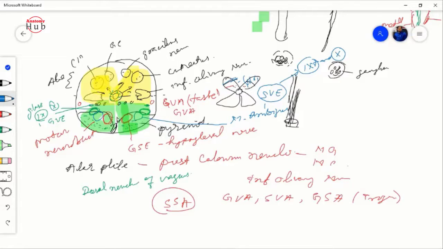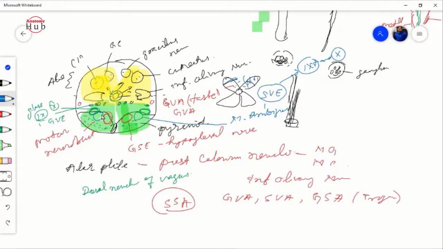Then come to the basal plate. Basal plate is also fragmented. Most medially you will find the general somatic efferent, that is your hypoglossal nerve. Then to the side of that you will find the nucleus ambiguus, which is related to your 9th and 10th cranial nerve, that is mainly for the special visceral efferent. Just lateral and dorsal to that you will find the dorsal nucleus of vagus, and above that you will find the inferior salivatory nucleus, which is related to your glossopharyngeal nerve, mainly the general visceral efferent.